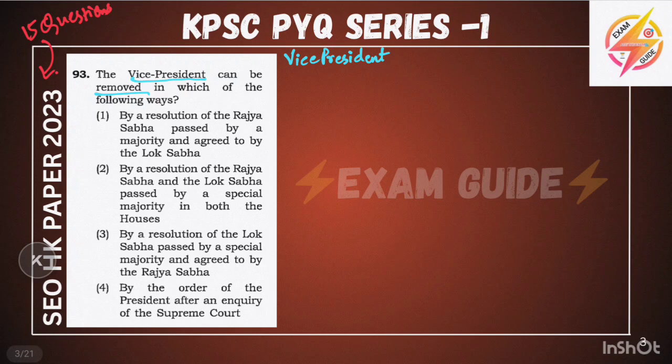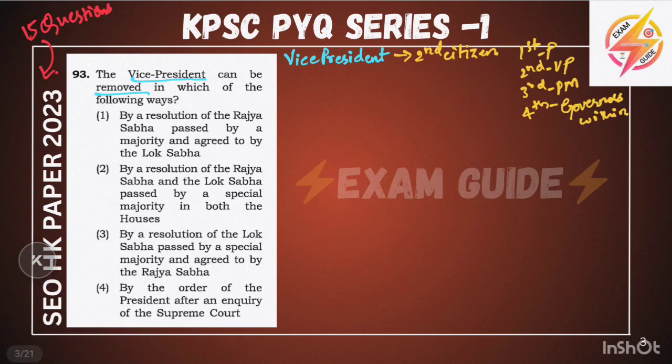Now first we will see the Vice President is the second citizen of our India. Okay, who is our first citizen? The President. Second is the Vice President. Third is the PM. Fourth is governors within their respective states. And fifth and sixth: sixth is the CJI, and fifth is the former president. You must keep this in mind. First citizen, second citizen, third citizen, fourth, fifth and sixth. This has been asked in many PYQs in KPSC exams.